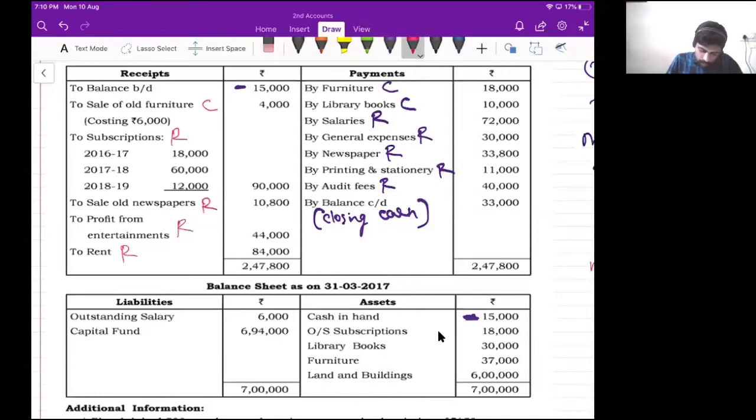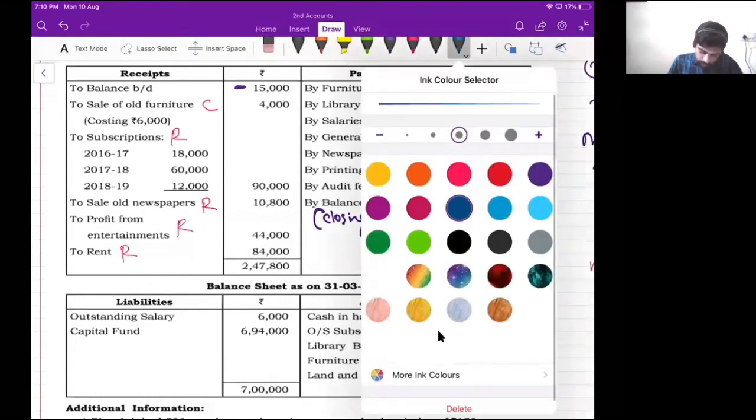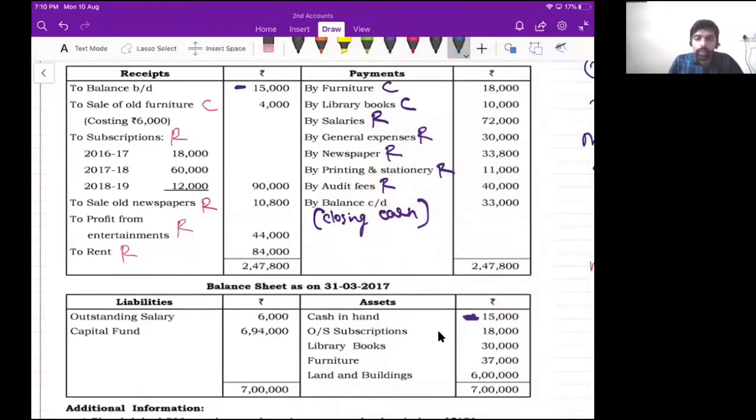Okay, so I'll begin with this. First one is furniture. See here, furniture is 18,000 rupees. Even furniture here is 37,000 rupees, correct? So furniture is on both the sides.